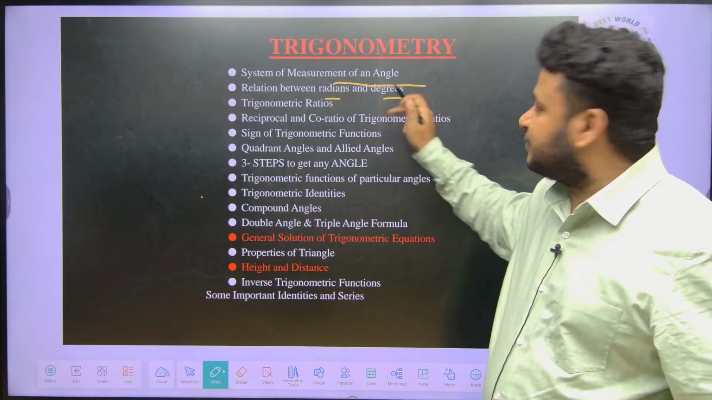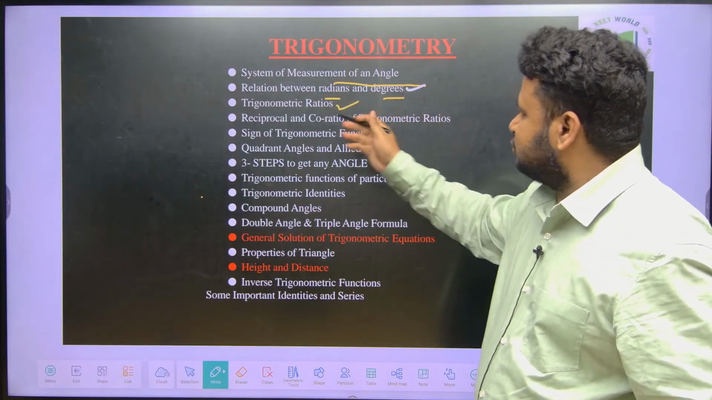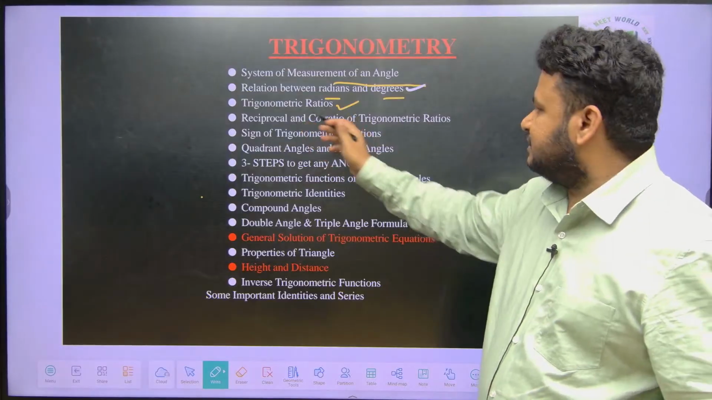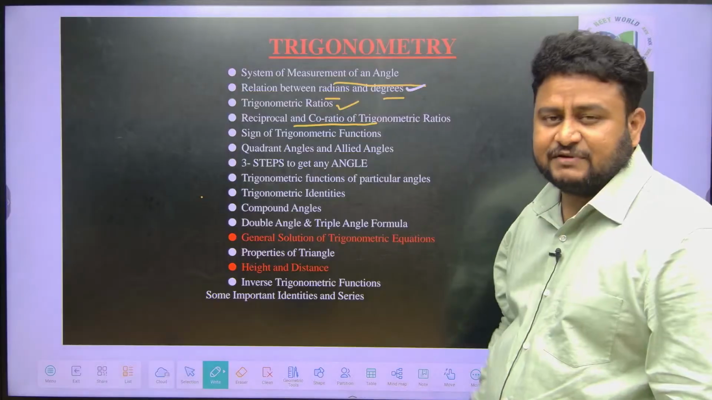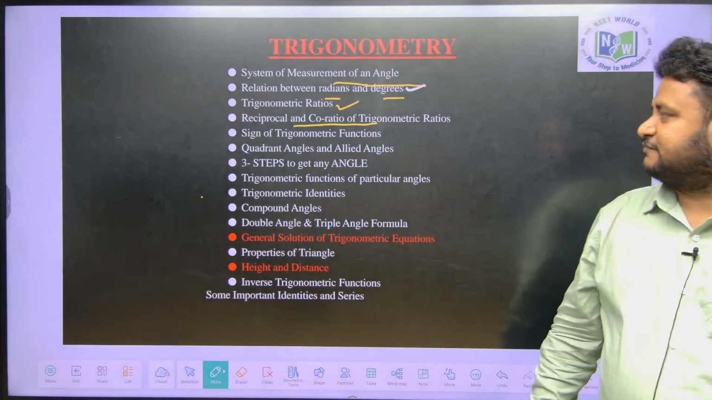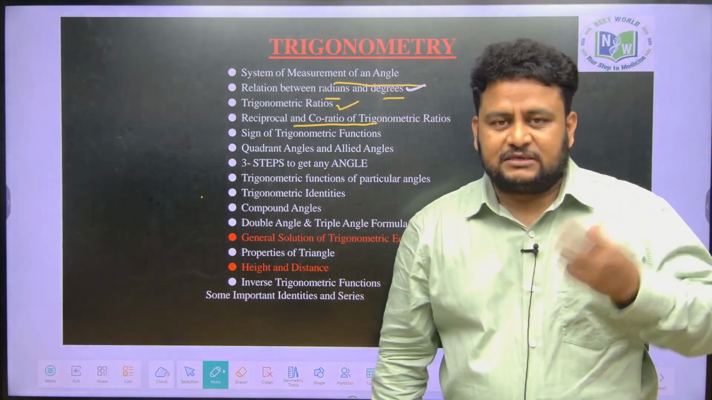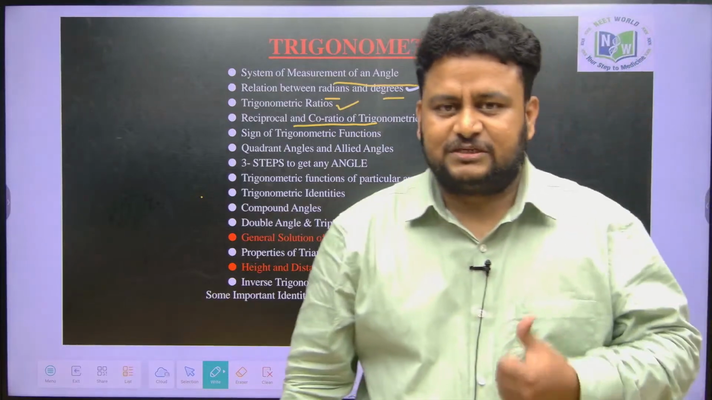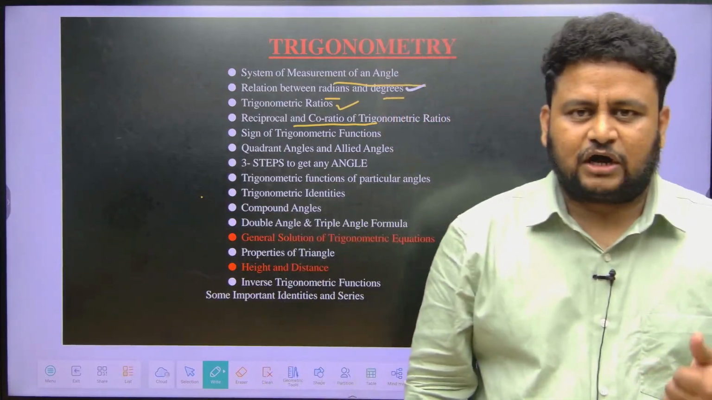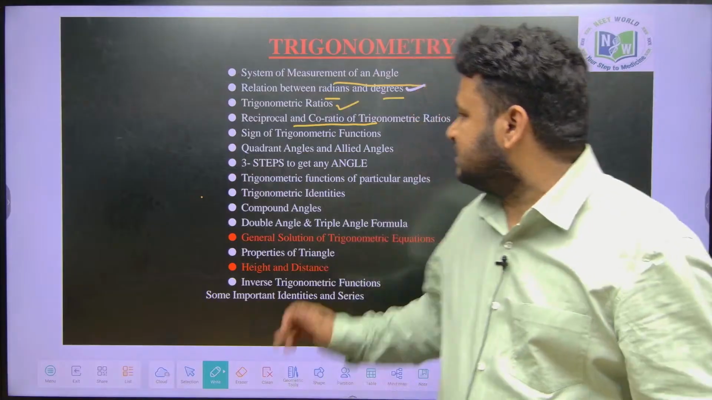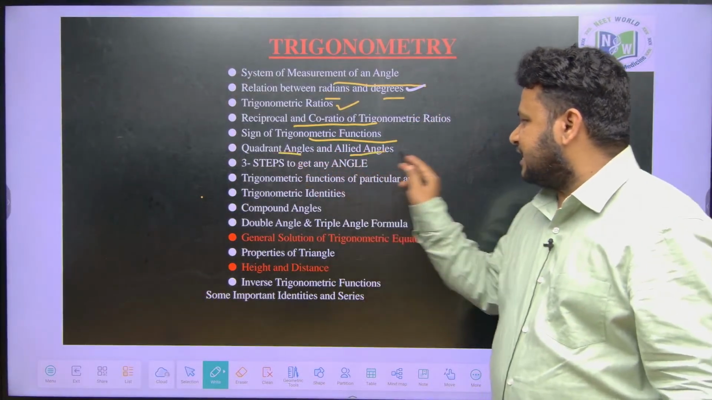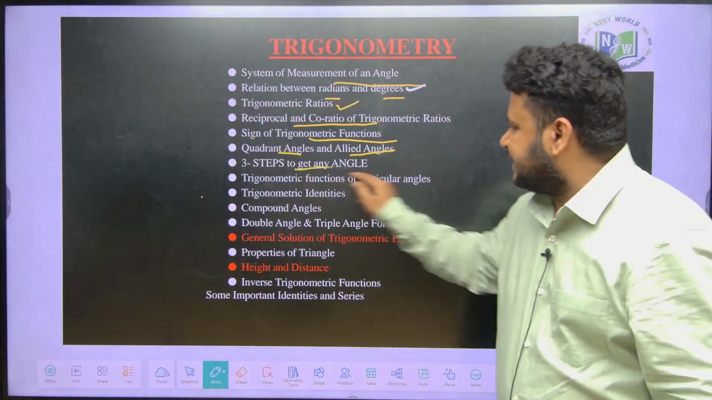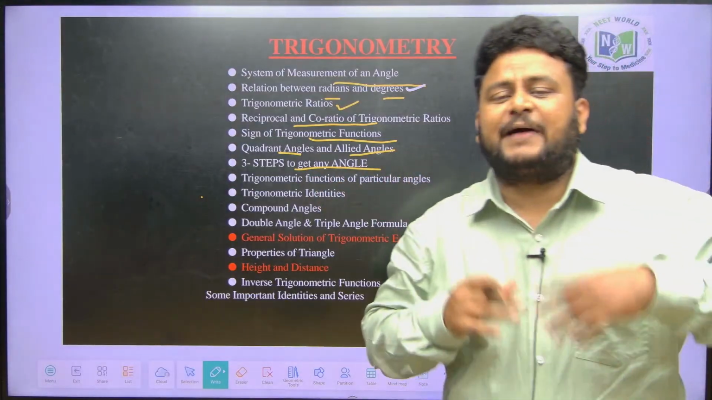Direct questions have come from these concepts. Then trigonometric ratios, which you already know. We will just go through it. Then reciprocal and co-ratios of trigonometric ratios. Then we are having signs of trigonometric functions. That is, in which quadrant sine will be positive, sine will be negative, similarly for cos, tan, cot, secant and cosecant. All these things we are going to learn when we talk about signs of trigonometric functions. Quadrant angles and allied angles, three steps to get any angle. See here, our focus is not to learn the formulas by heart.